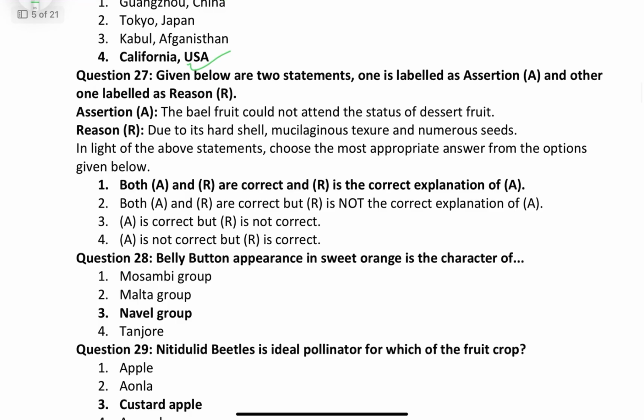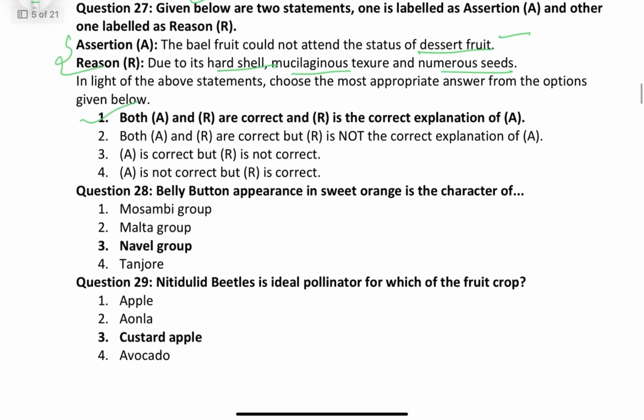Then coming to question number 27. Bael fruit could not attain the status of dessert fruit. Yes, it's correct, due to its hard shell, mucilaginous texture and numerous seeds. That is a great explanation for it. So both the statement and reasoning are correct.